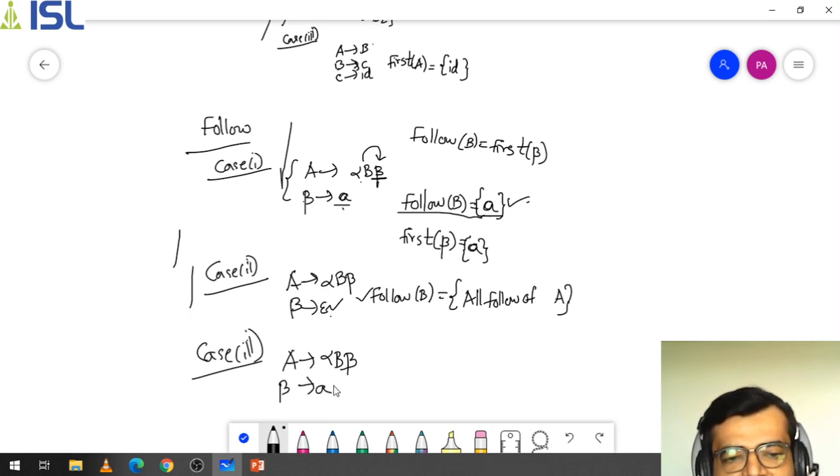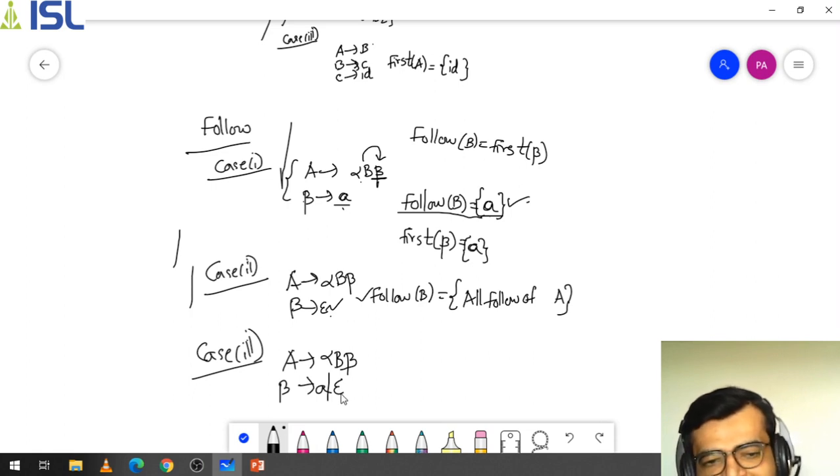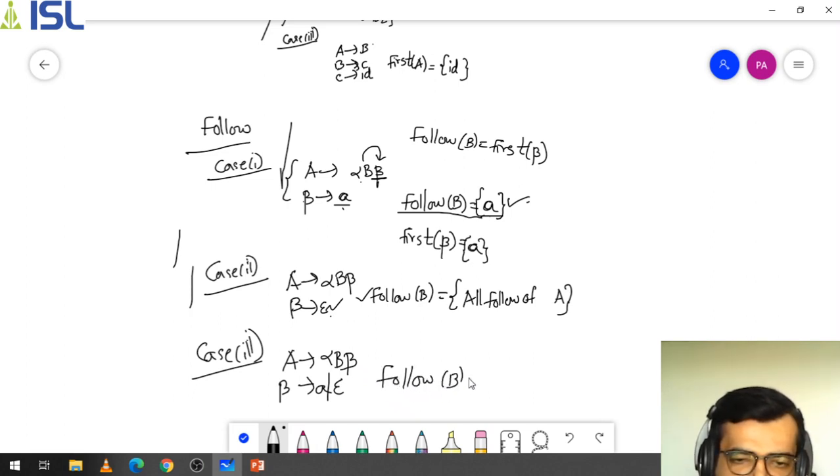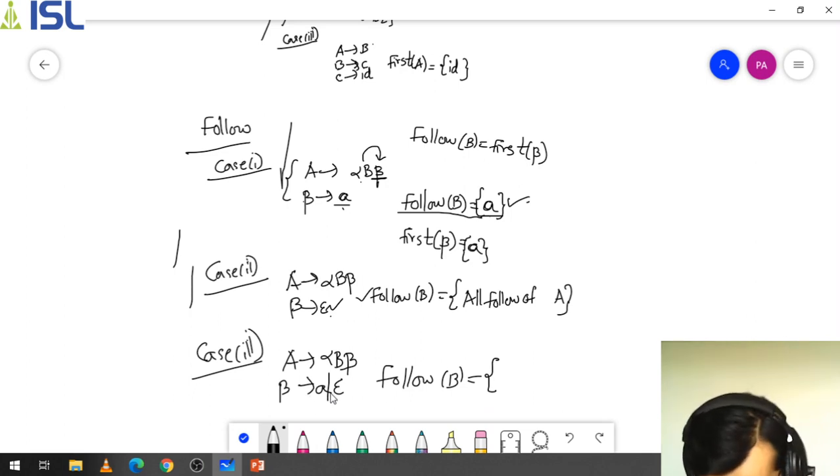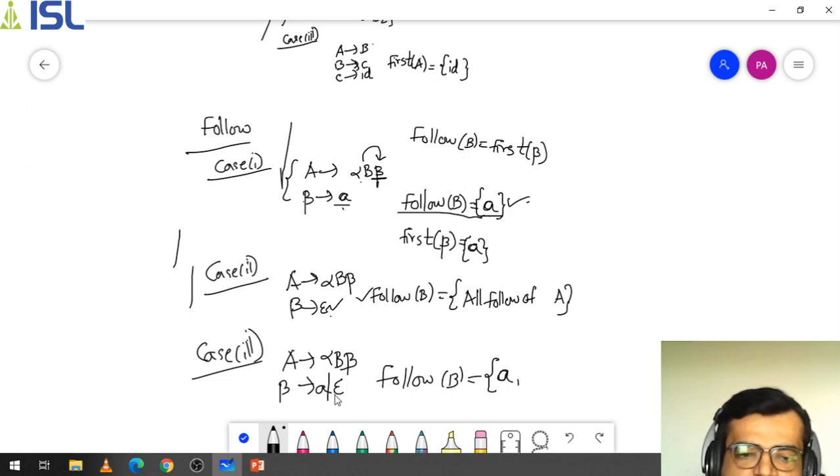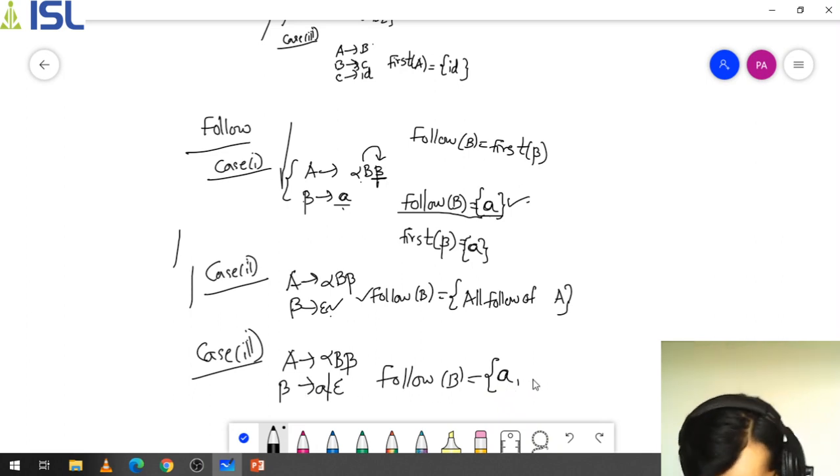One is a valid value and one is epsilon, either this one or this one. So at that time, what will be the value of follow of B? The follow of B will be, first thing, a, because it has to be followed by a, right? So here you can write a, and here epsilon is also there. So it will consider two values, a comma all follows of A.